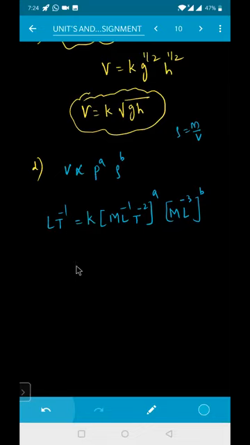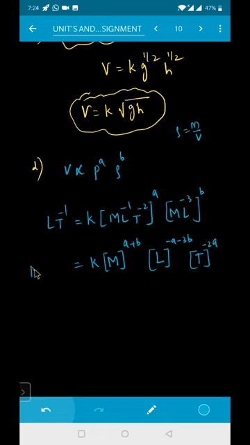So this will be equal to some constant K. All the terms of M you take common: M to the power of A plus B. The next one is L: L to the power of minus A and L to the power of minus 3B, so minus A minus 3B. The next one is T: T to the power of minus 2A. So the dimension of this is M0 L1 T power minus 1.